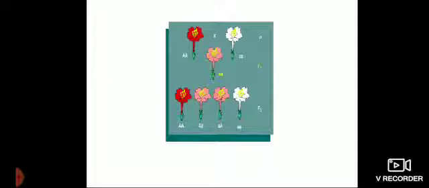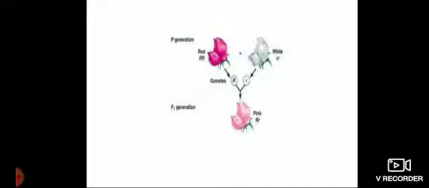Here we have got the hybrid, that is the pink one. You can see here capital R, the dominant character, homozygous condition, crossed with white, where we use the same letter, small r, because it is recessive homozygous.